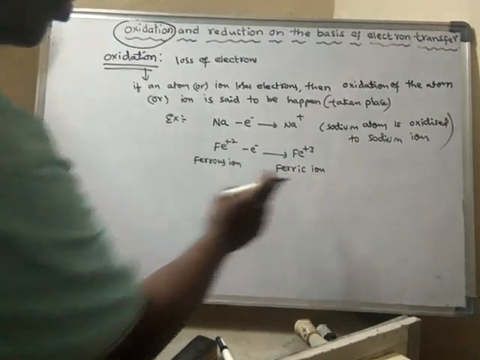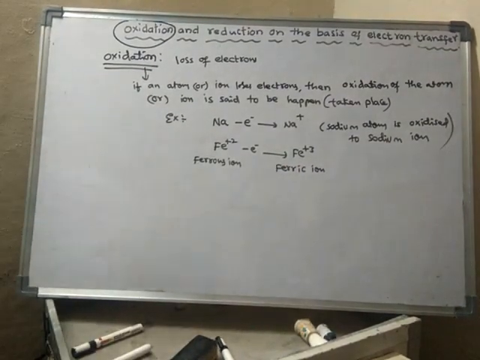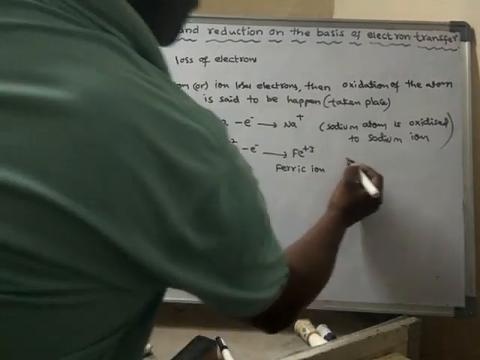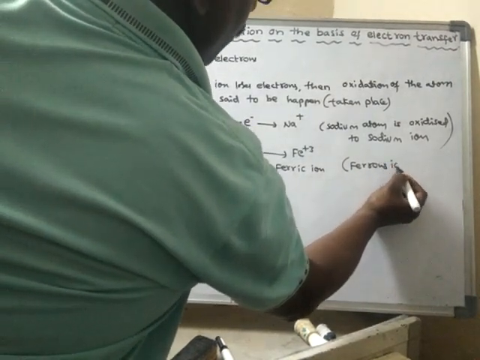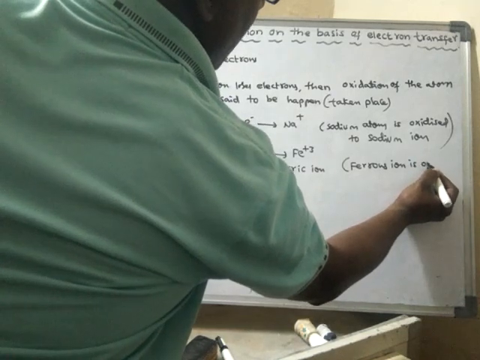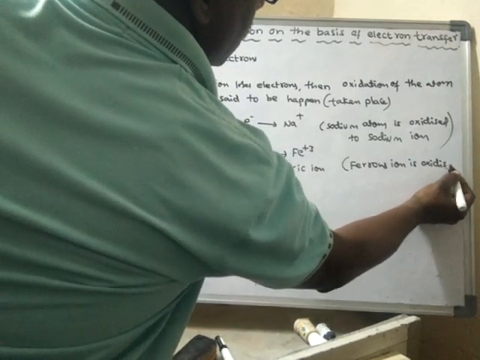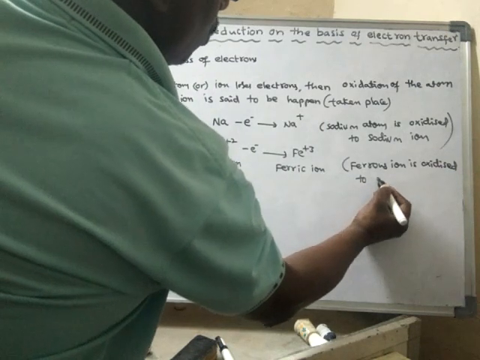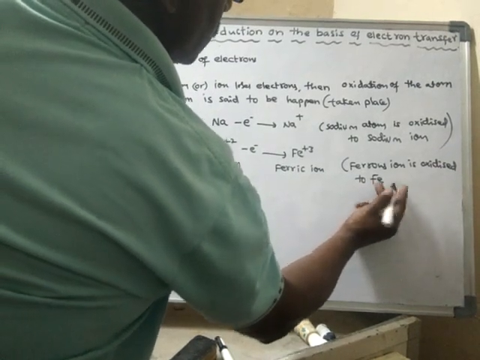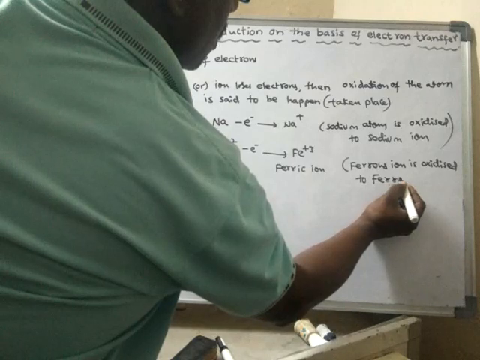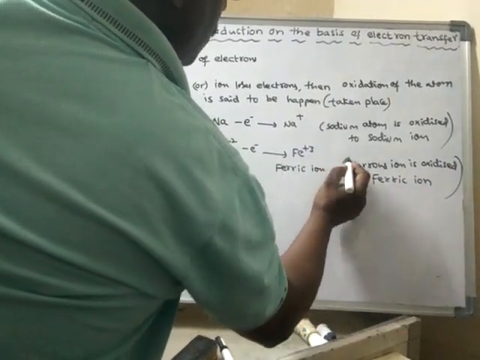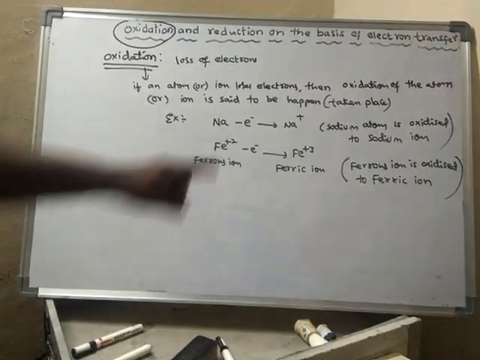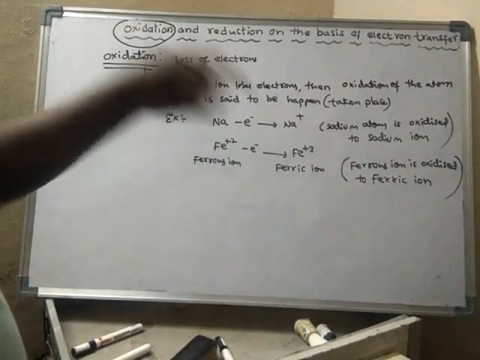Ferric ion is more stable than ferrous ion. So ferrous ion is oxidized to ferric ion. Oxidation of an atom or ion has taken place if they lose electrons.